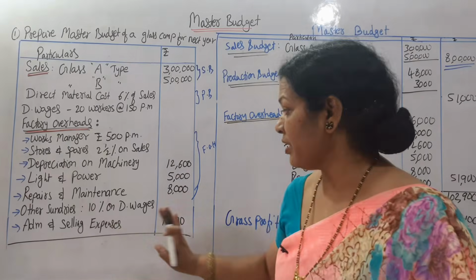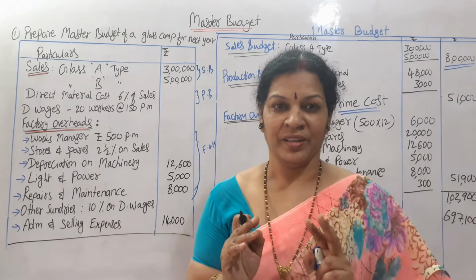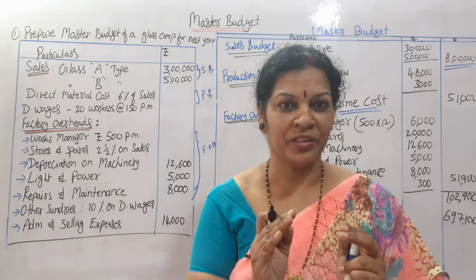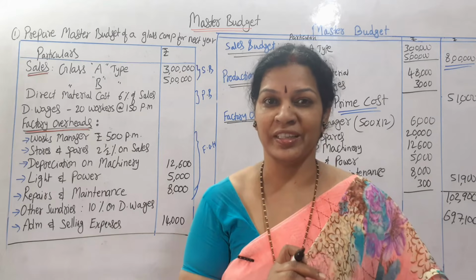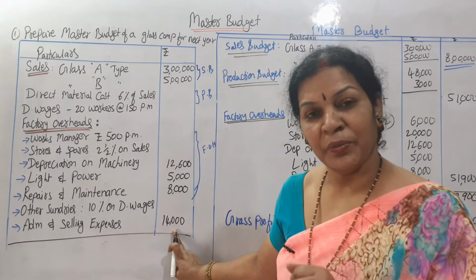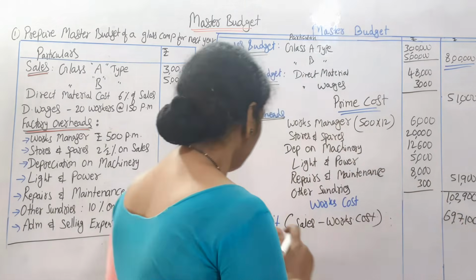You know that selling and administrative expenses are expenses only. You know that in profit and loss account also, once we get the gross profit, we used to deduct all the indirect expenses. This is also indirect expenses, na? If we deduct it, we will get the net profit, isn't it? So what we'll do now?